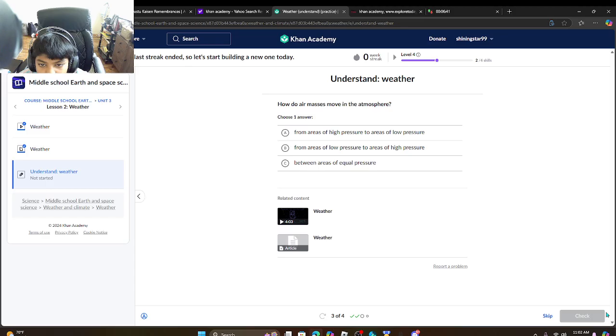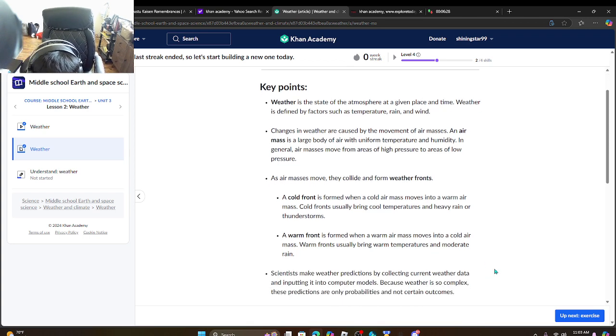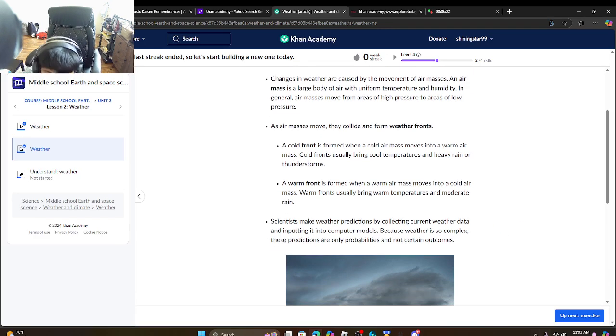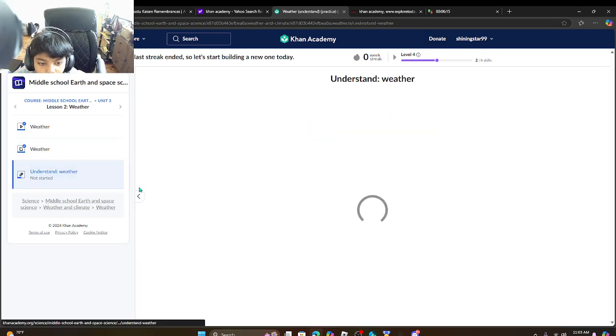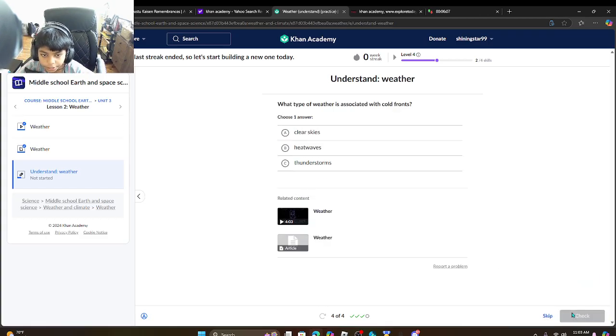How do air masses move in the atmosphere? From areas of low pressure to high pressure, from areas of high pressure to low pressure. Let's go back here. Okay, how do they move? In general, air masses move from areas of high pressure to low pressure. You can always look back to get an answer.